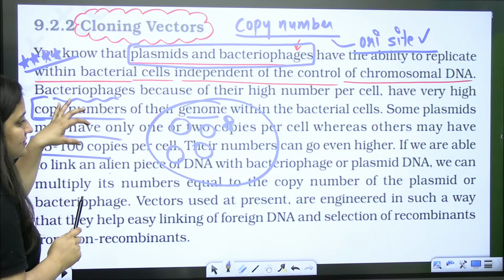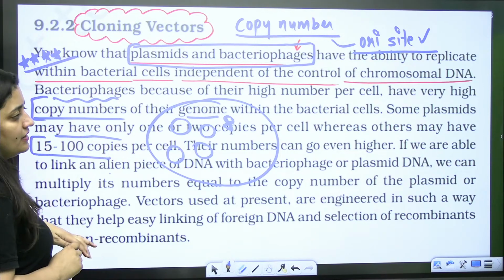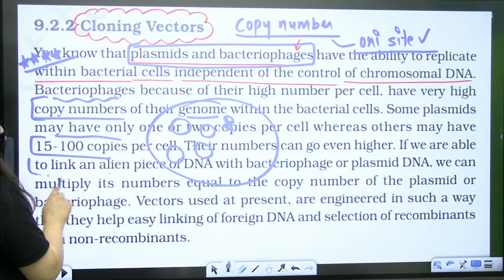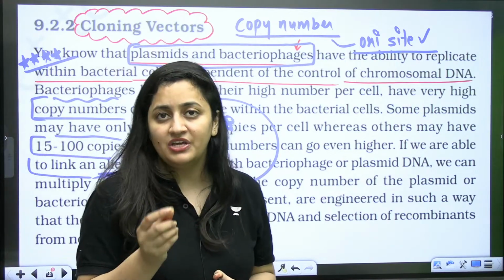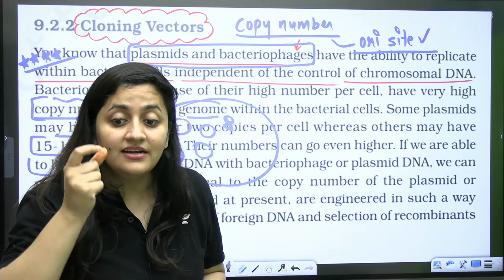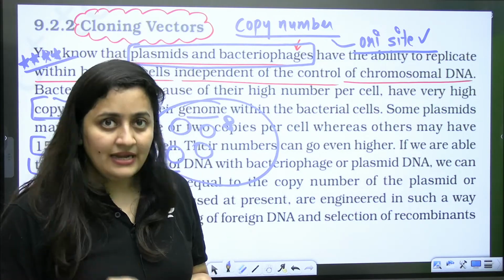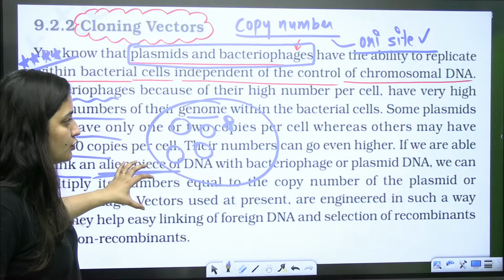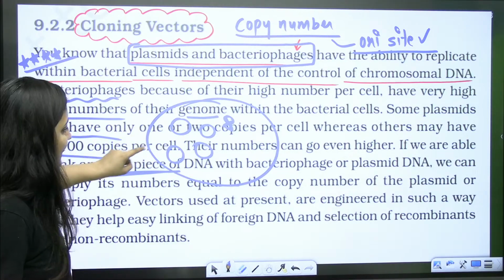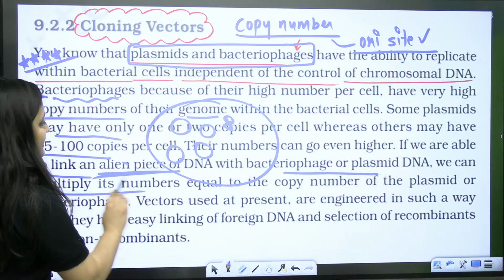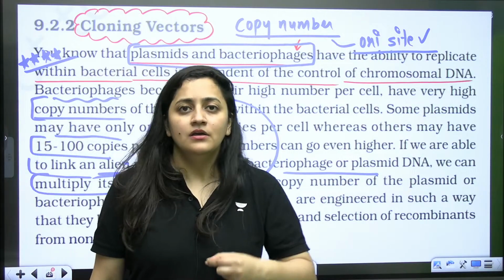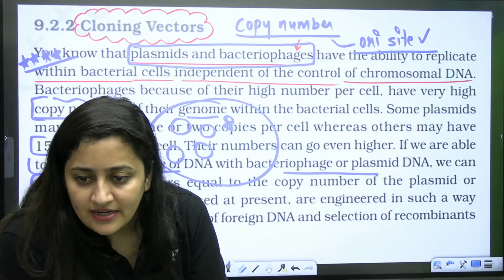So this is basically their copy number. So if we are able to link an alien piece of DNA, what is the meaning of alien piece of DNA? The foreign DNA, the desired DNA that we want to copy, right? The desired DNA that we want to copy. So if we are able to link that alien piece of DNA with the bacteriophage or plasmid DNA, obviously we can also get the copies of our desired DNA.